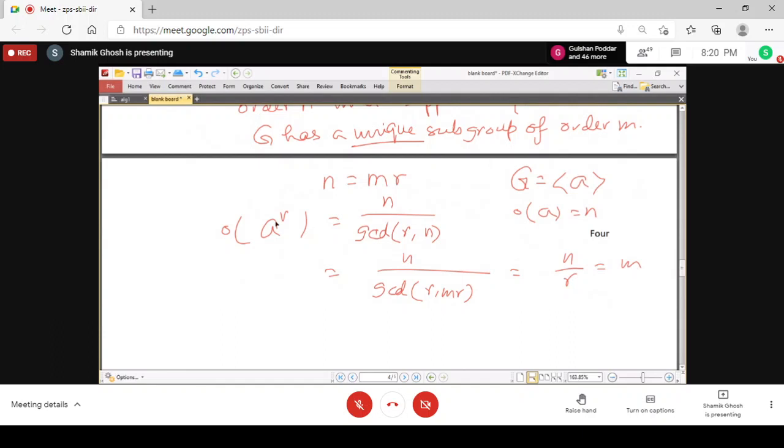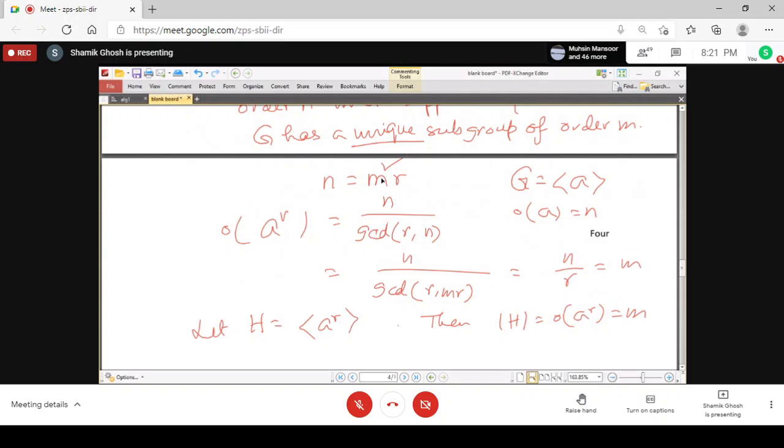So you see that the order of A to the power r is m. So if we consider H equal to the subgroup generated by A to the power r, then the order of H is the order of A to the power r, and that is equal to m. So for every divisor m, you are getting a subgroup of order m.